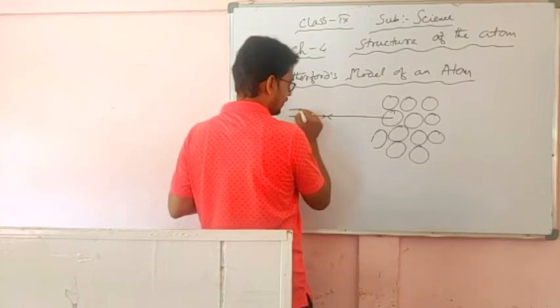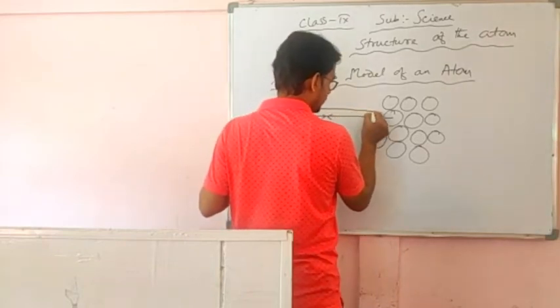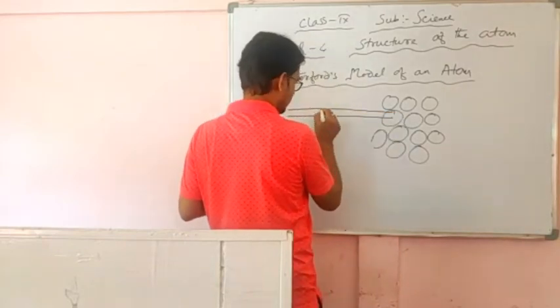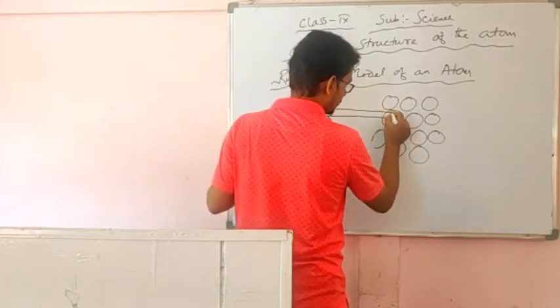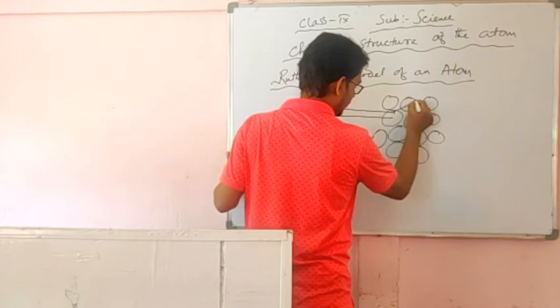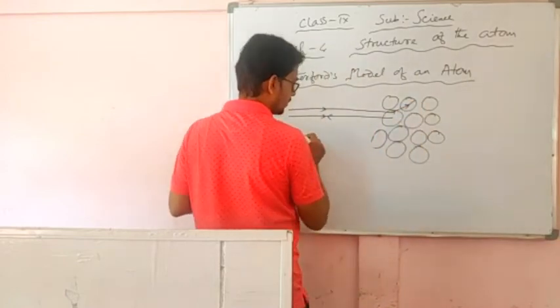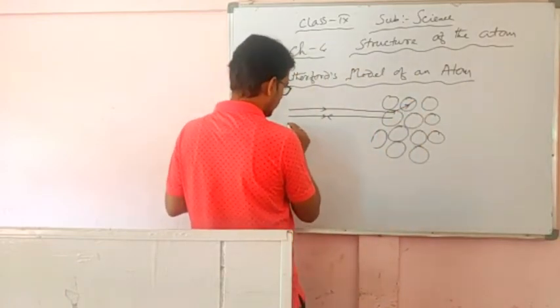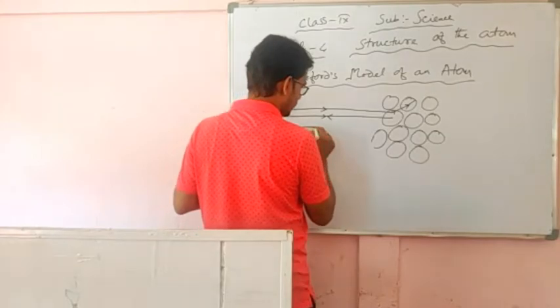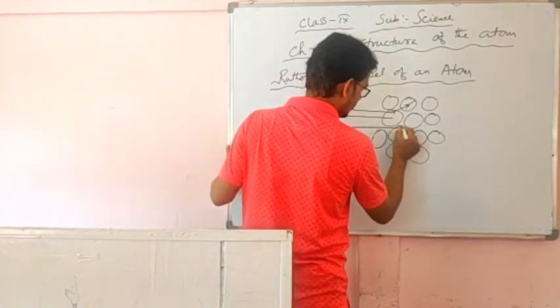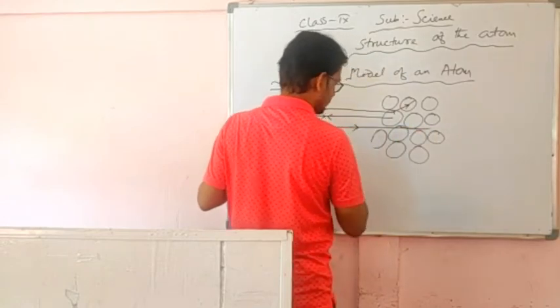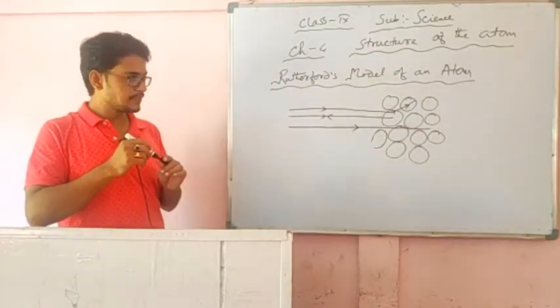The rays of alpha particles which fall a little away from the center are deflected like this. And the rays of alpha particles which fall far away from the center pass straight through like this. So these are the conclusions.